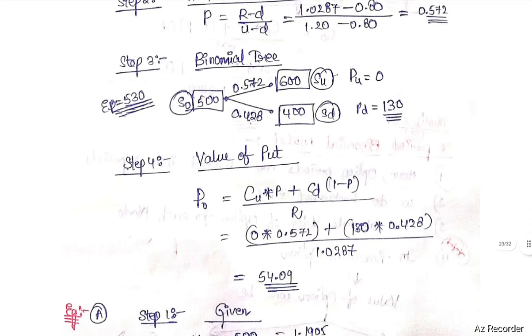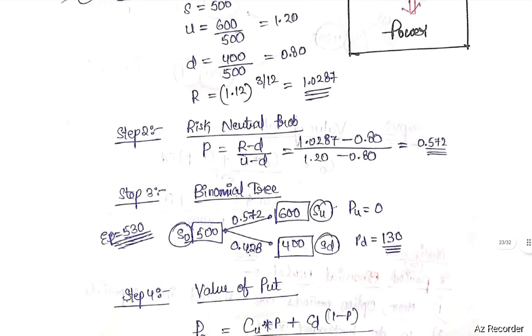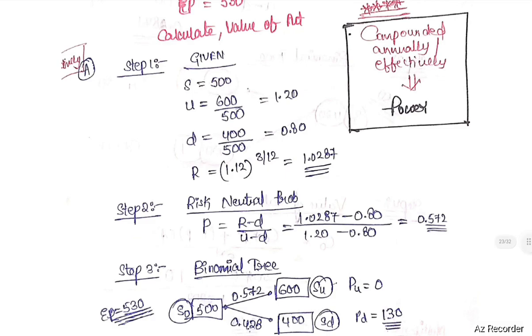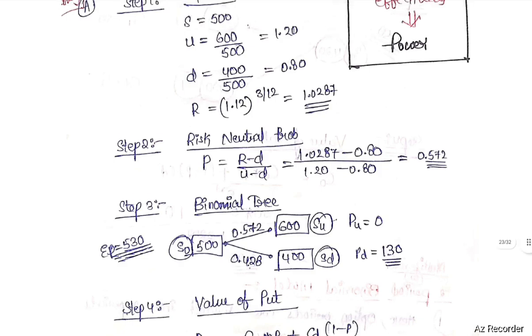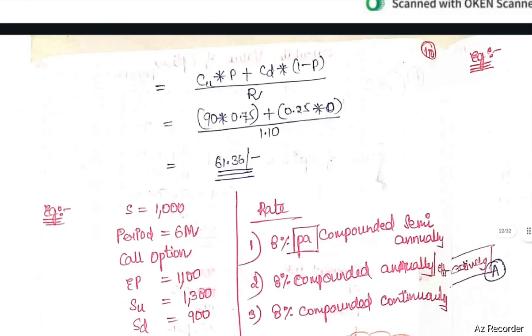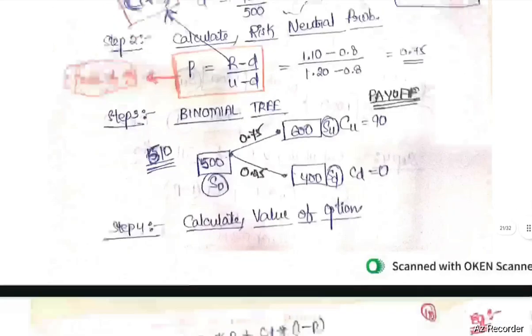Next, value of put option P0 equals PU into P plus PD into 1 minus P divided by R. R, 1 plus R will be considered in normal case. In case of continuous compounding, e to the power RT will be considered. In case compounding annually or effectively is given, use power. P equals R minus D divided by U minus D. U equals SU divided by S0. D equals SD divided by S0.